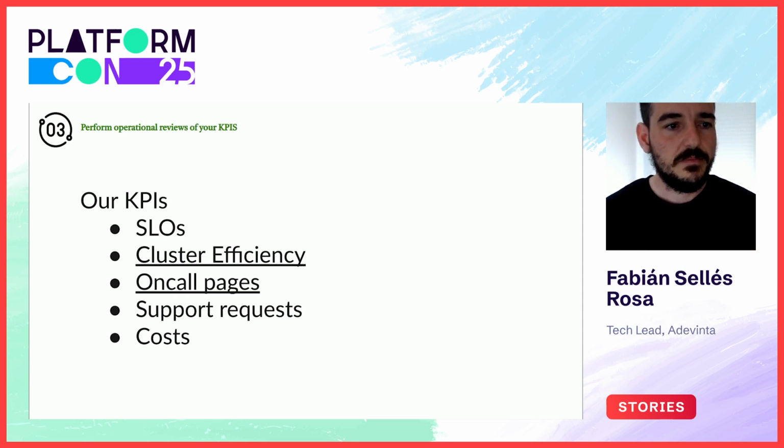Our KPIs are service level objectives. We have SLOs on Kubernetes API, ingress, DNS, IAM credentials, and pod scheduling. Cluster efficiency, I will show an example in the next slide. On-call pages, I also will show an example in the next slide. Support requests, where we measure the volume of support requests received, and if it increases, we try to see if there are some trends or clusters that we can act on and reduce it. And cost, where we check actual expenditure versus the budget, and if there is a huge drift, we analyze it and take action.